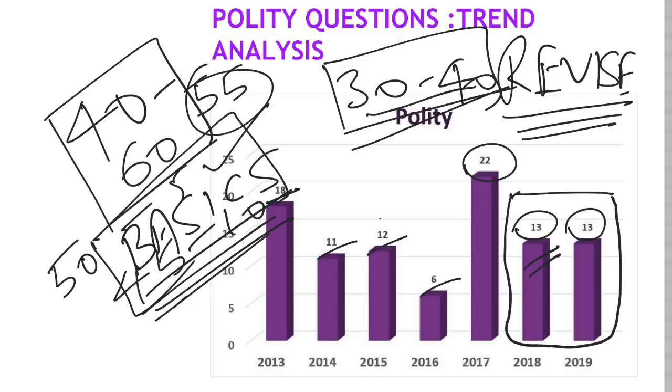Let's say a polity question. In 2019 they asked a question on the impeachment of the Chief Justice of India. If you link it to current affairs, the question was related to the fact that Congress had tried to move an impeachment motion against then CJI Deepak Mishra. But the question will not be related to that one. They'll go back to the basics and test your basics. So even within current affairs, within those 10 to 20 questions, they will link back to your basics. They'll test your conceptual clarity, because that's the basic intention of prelims itself.